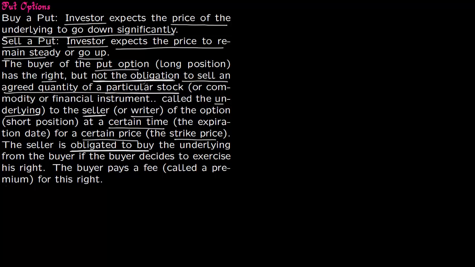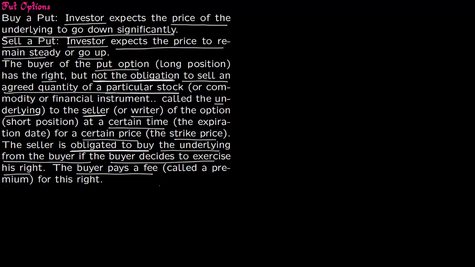So notice that the buyer does not have the obligation to sell, but the seller is obligated to buy the underlying from the buyer if the buyer decides to exercise his right. Now the buyer has to buy this right from the seller, because buyer is not obligated to sell, whereas seller is obligated to buy. So the buyer pays a fee for this right, and this fee is called a premium.